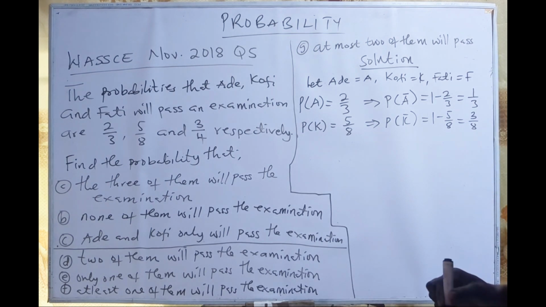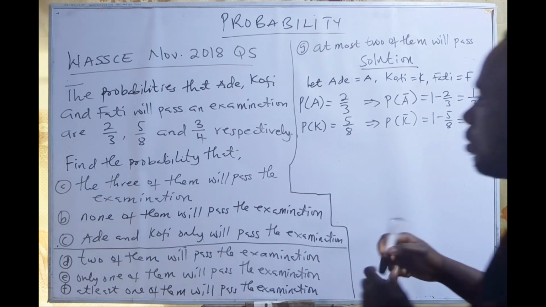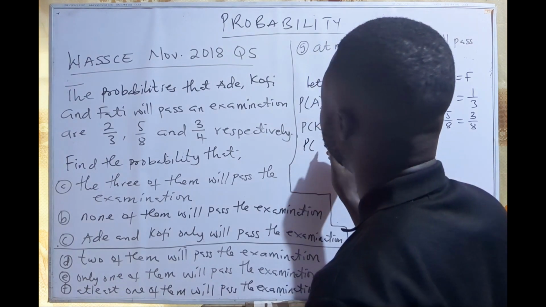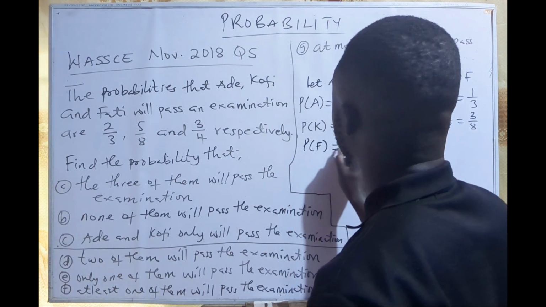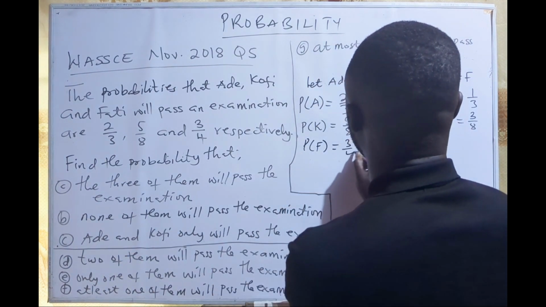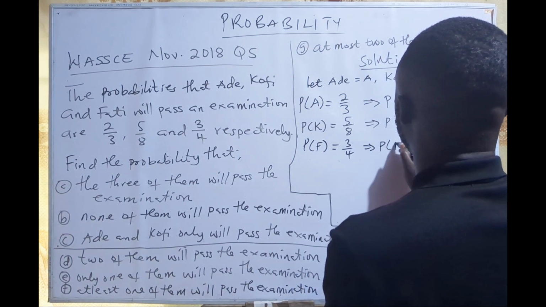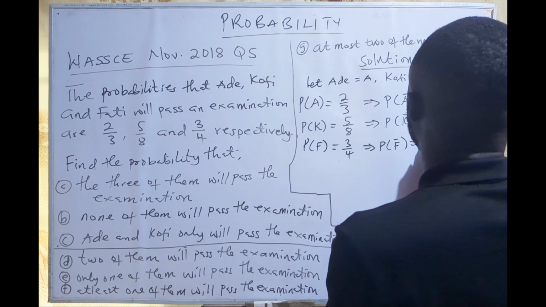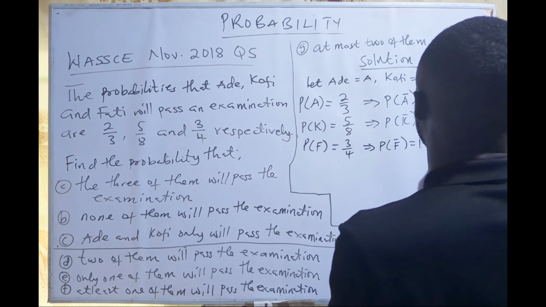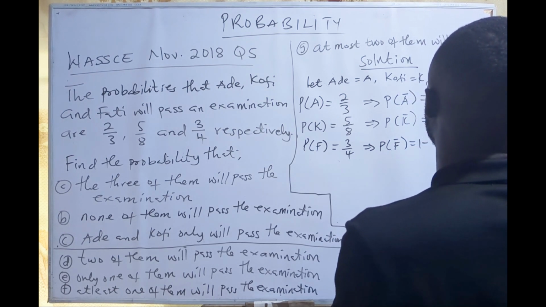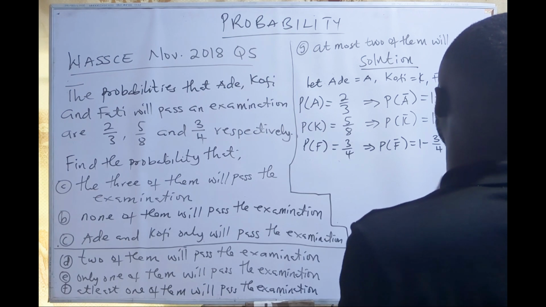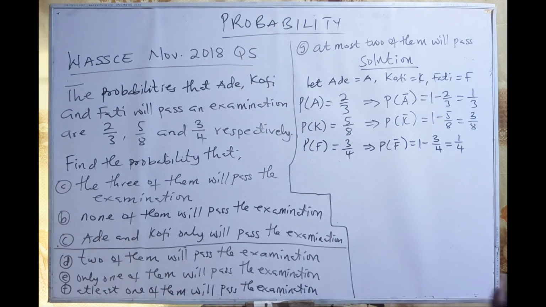Then probability of Fatih passing, we are given 3/4. It implies that probability of Fatih not passing is 1 minus 3/4, and that will give us 1/4. So we have gotten all our probabilities.